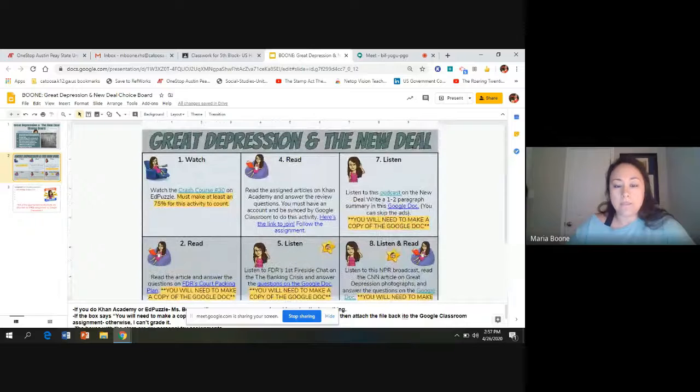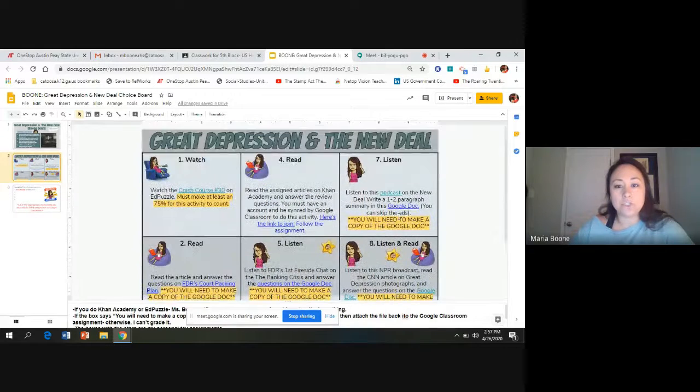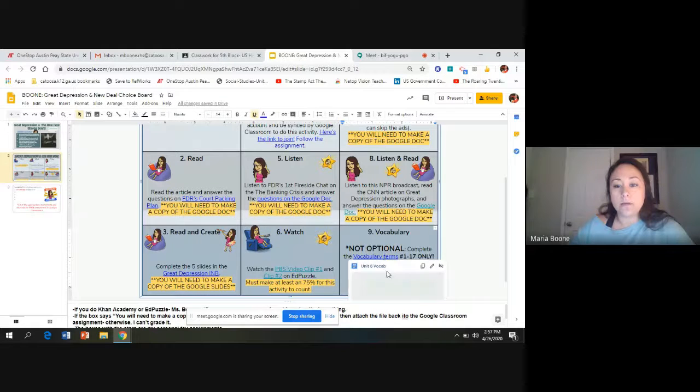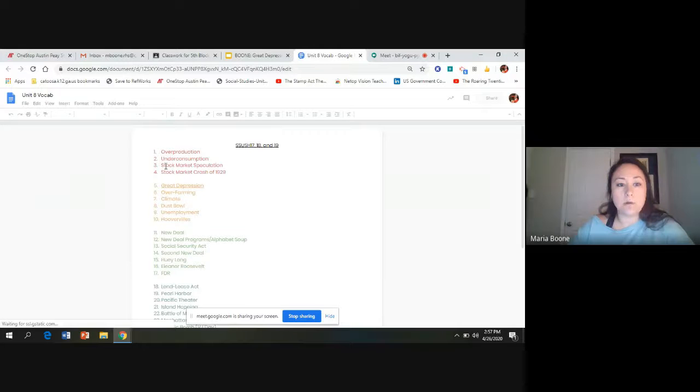9 assignments that you get to pick from. You only have to do 5. Okay. Block number 9 is not optional. You have to do the key terms. You absolutely have to. So when you click on this, it's going to take you to the key terms, and you only have to do 1 through 17 for this assignment.